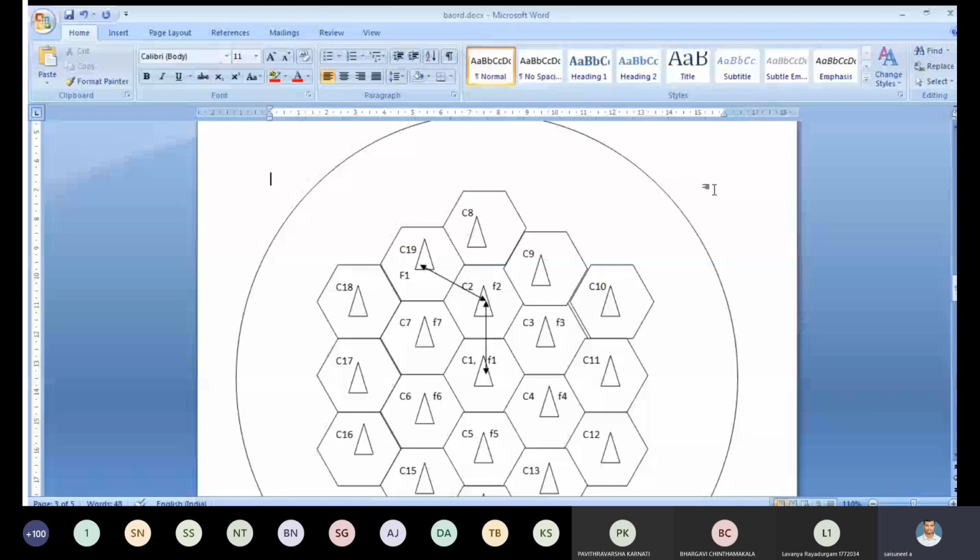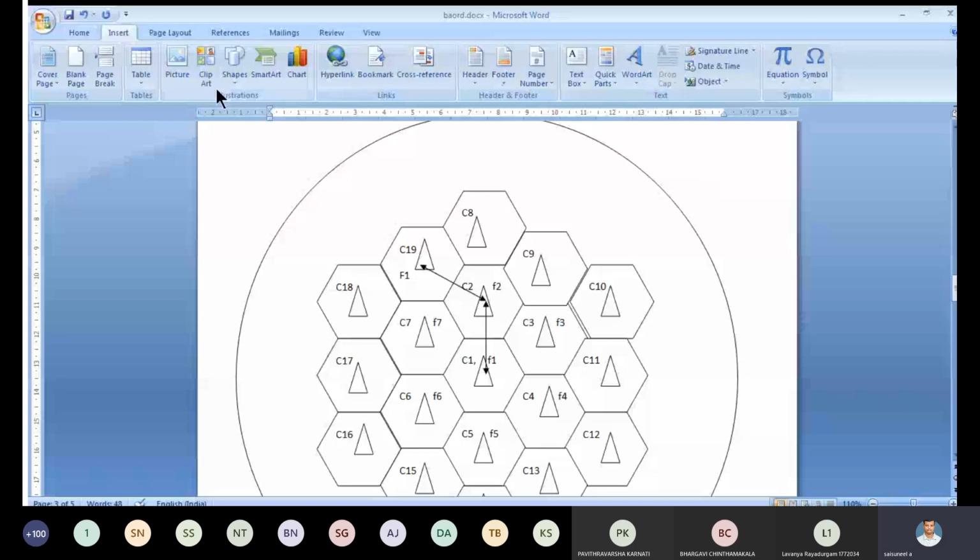Next, suppose from this direction I take I equal to 2, then turn 60 degrees.